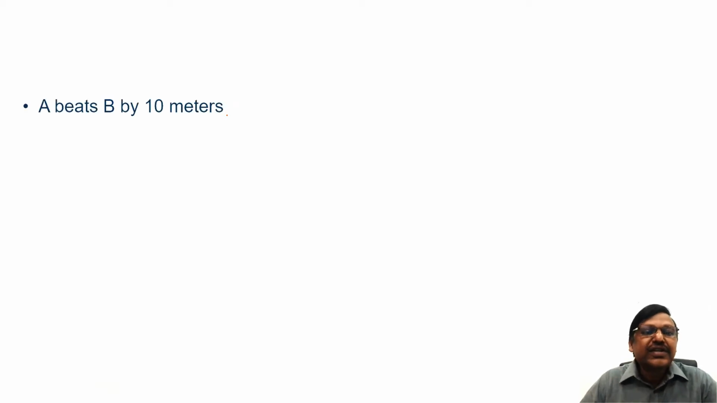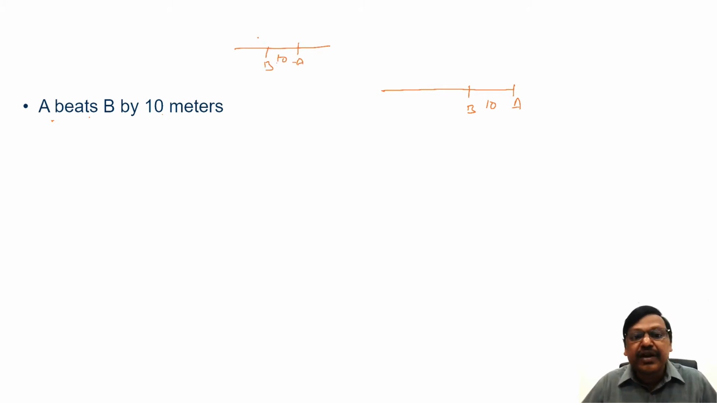However, there are few important terms that you come across in linear races that you should be familiar with. The first phrase you come across is A beats B by 10 meters. This is the kind of example you get. What do you mean by A beats B by 10 meters? Means when there is a race, when A completes the race, B is 10 meters behind. Please remember, it's not that any time in the race that the distance between A and B is 10 meters. That's not what it means. A beats B by 10 meters means by the time A completes the race, B is 10 meters behind.